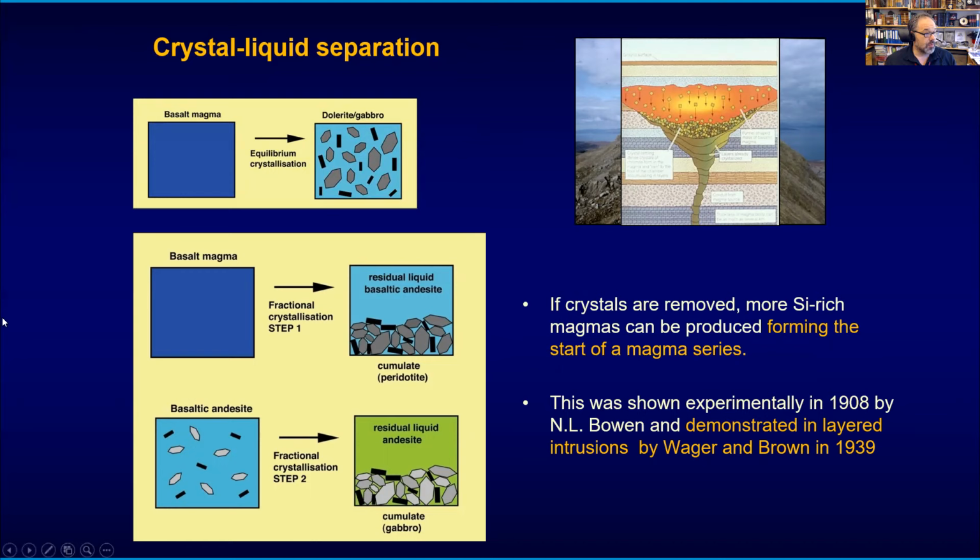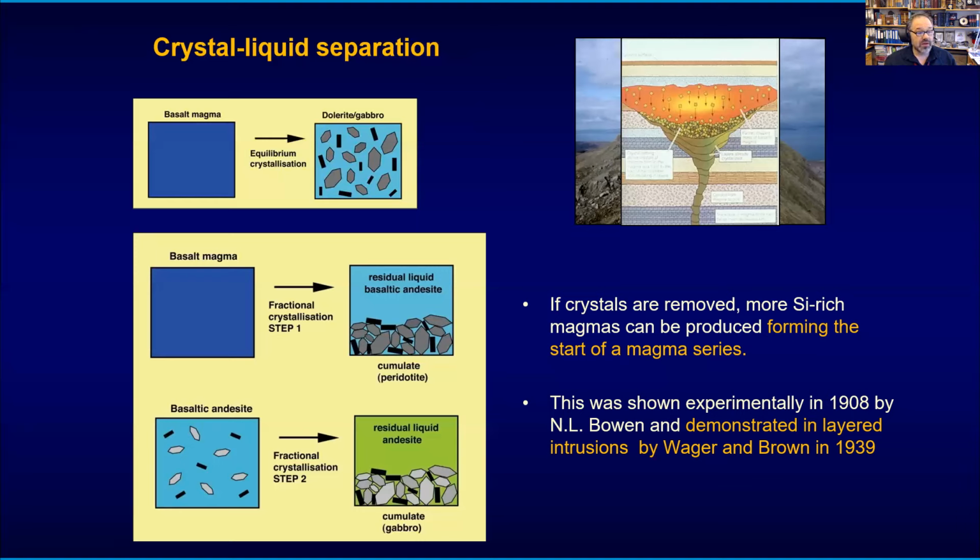And if this upper liquid, the residual liquid, can move further, segregate further from, say, a magma reservoir, we might have more crystallization in that liquid, and then this basaltic andesite magma might crystallize, produce a gabbro cumulate and a new daughter liquid, which would then be, for example, an andesite liquid.